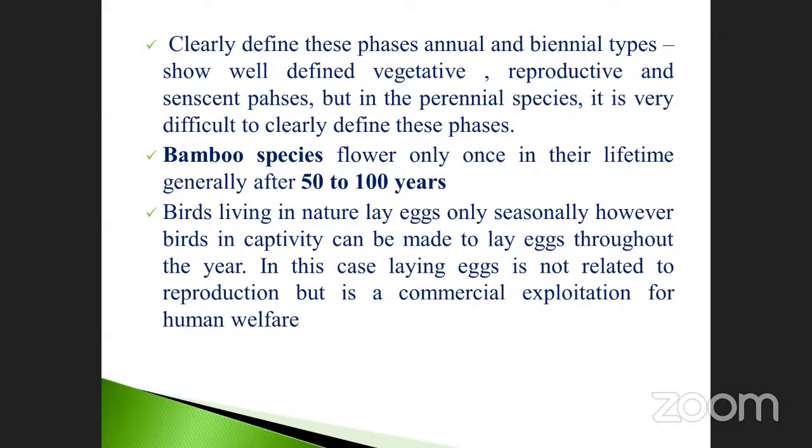Okay, the next one is birds living in nature lay eggs only seasonally. However, birds in captivity can be made to lay eggs throughout the year. Take an example, some poultry farms. Throughout the year, they have the ability to lay their eggs. So it is used for commercial exploitation for human welfare, but it is not related to the reproductive one. It is very, very important. Only for the commercial purpose, the poultry farm is there, also for their meat as well as the eggs.